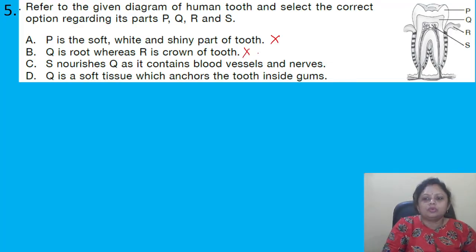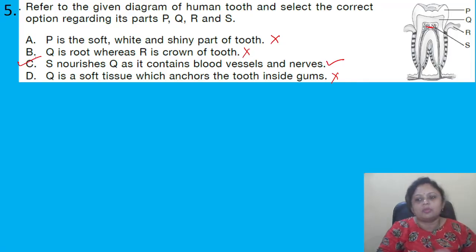Then S nourishes Q as it contains blood vessels and nerves. This one is correct. We can see here S contains blood vessels and nerves, so it nourishes the tooth. Q is a soft tissue which anchors the tooth inside gum, no, it is also not correct. So here the correct answer is option C.